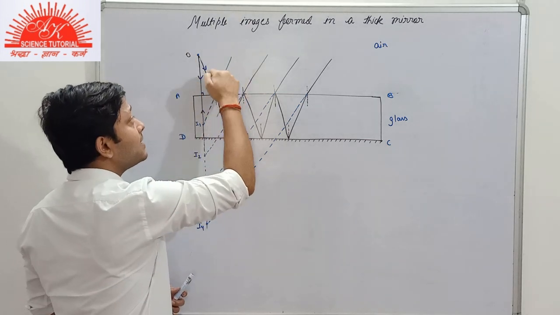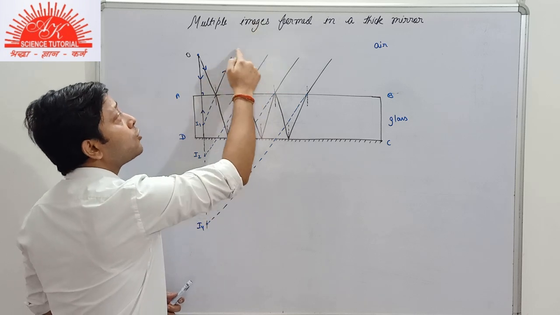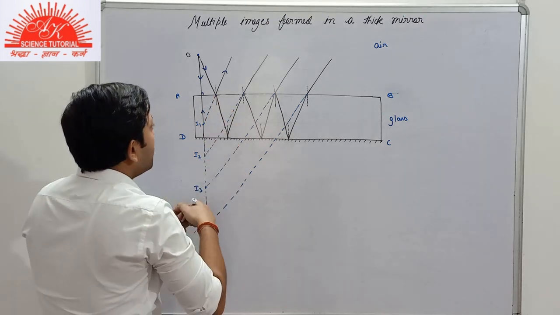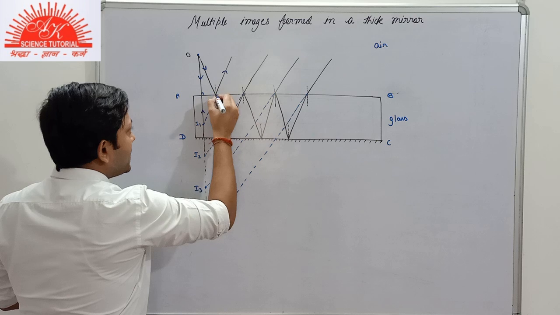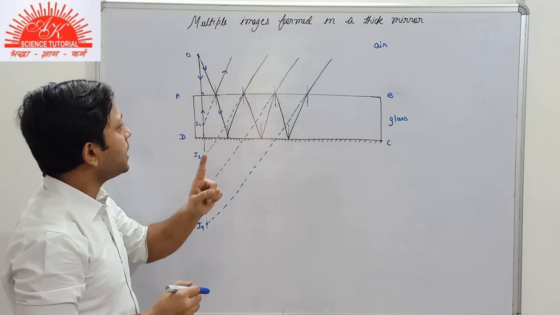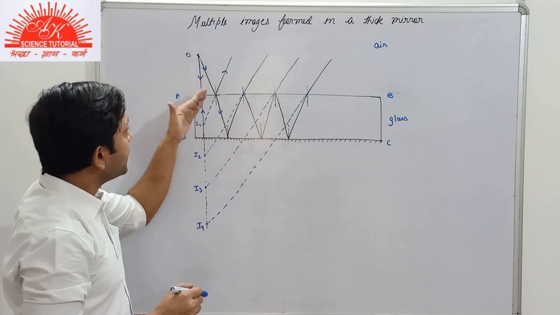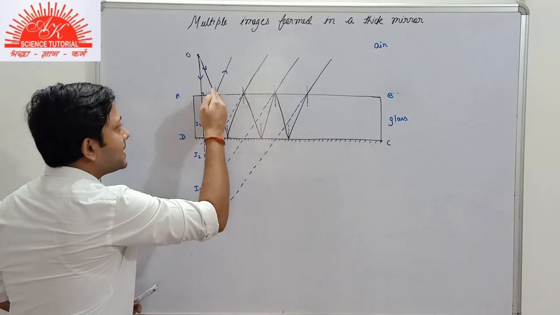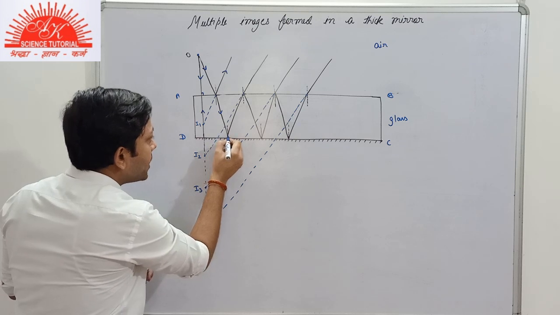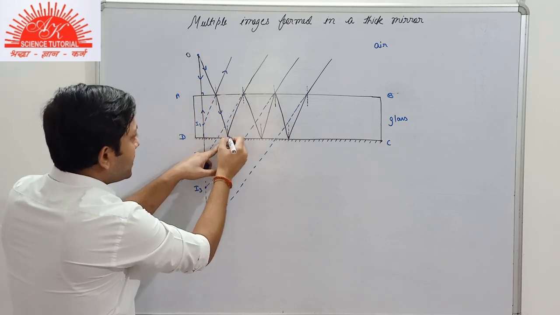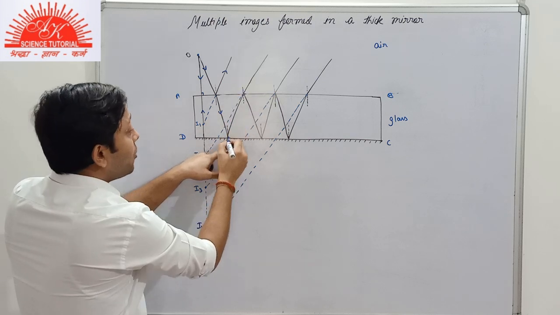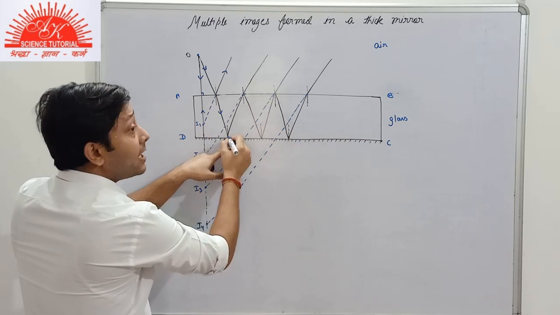Now as the light ray is reflected back in the same medium, it is not able to come back inside the glass mirror. Now if we proceed, keep it in mind, you have to mention the arrows everywhere so that it is very clear whether the light ray is reflected or refracted. So this refracted ray comes and strikes the surface CD at this position. As soon as this refracted ray strikes the surface CD, it has no other option, it will only be reflected back because this surface is silver polished, so no refraction can take place here.